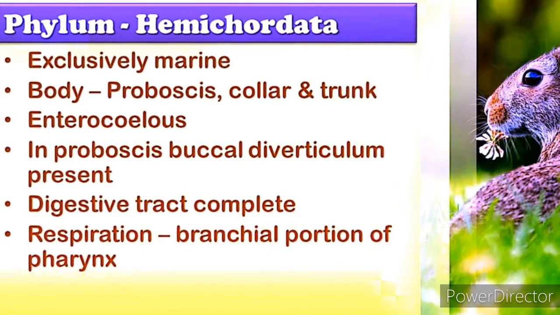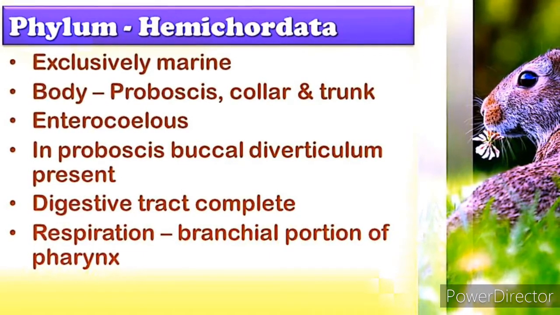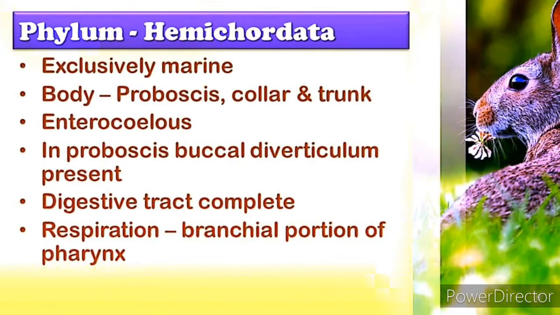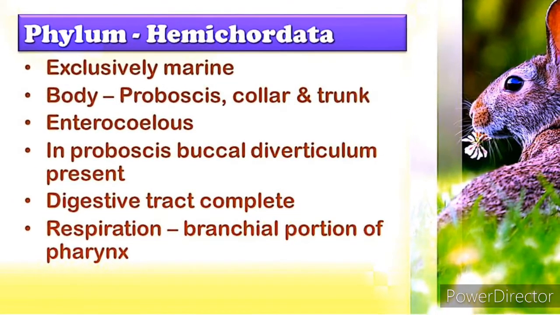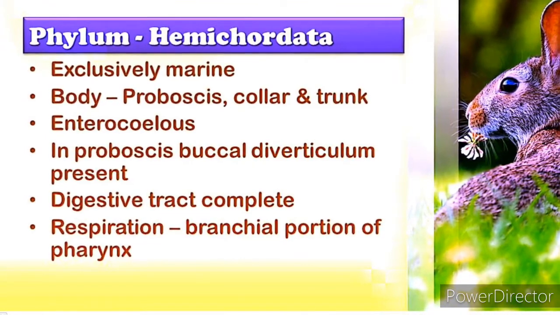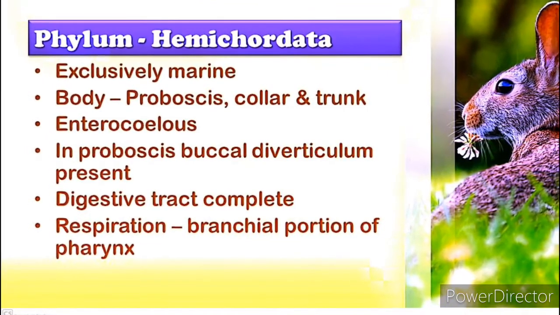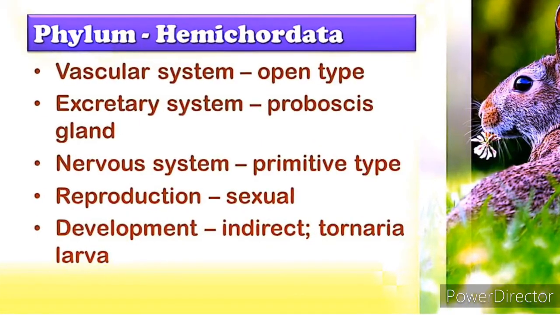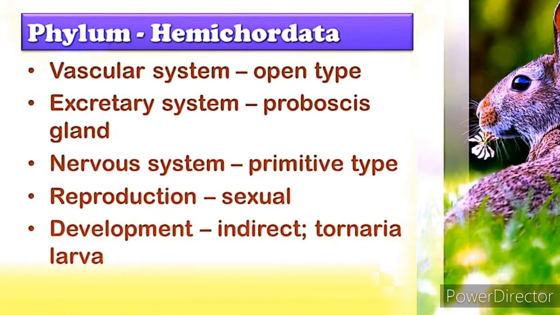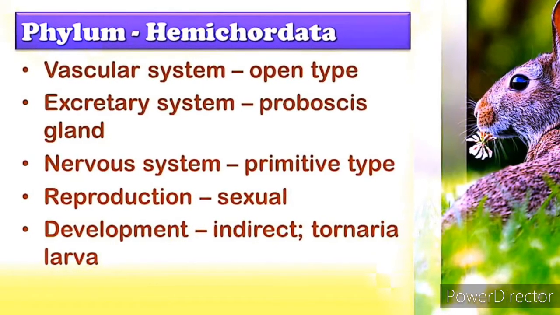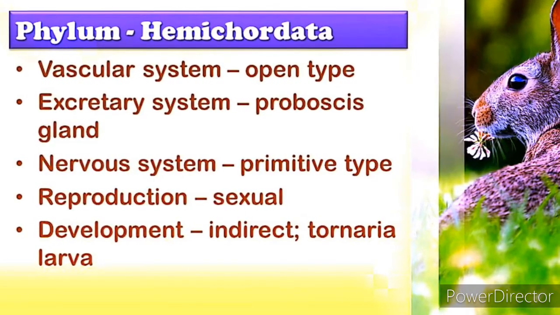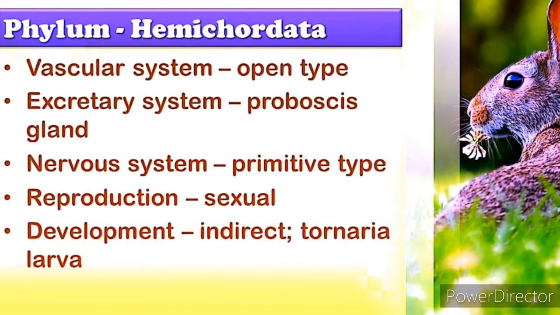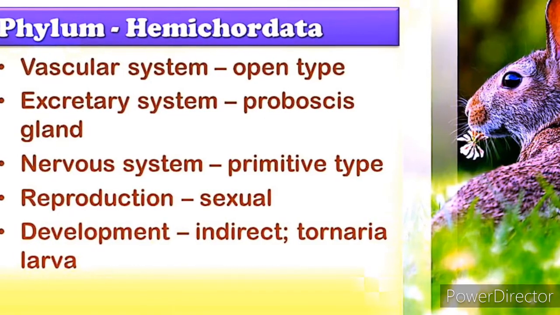Next, Hemichordata. Hemi means half, chorda means string. So they are half-stringed animals. The body is segmented, divided into proboscis, collar and trunk. They are marine. Habit, worm-like soft marine animals. They are tubicolous. They are known as acorn worms. They show organ system level of organization. They show bilateral symmetry. They are triploblastic, coelomate.